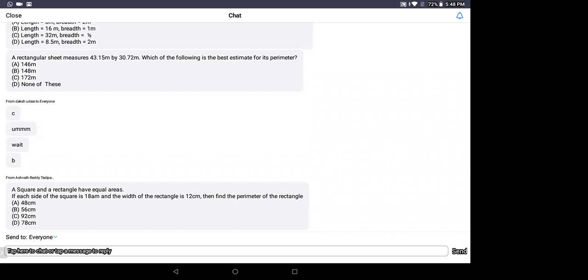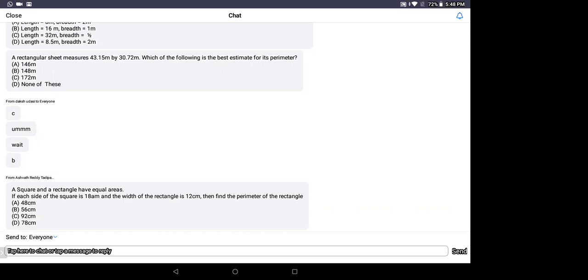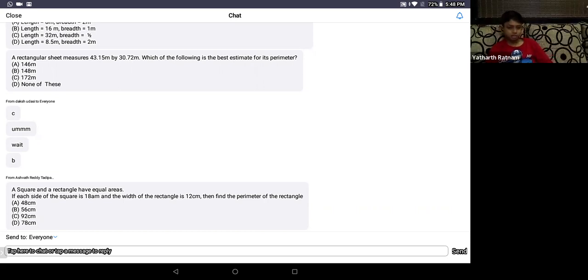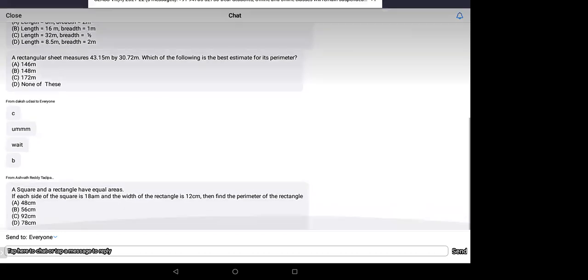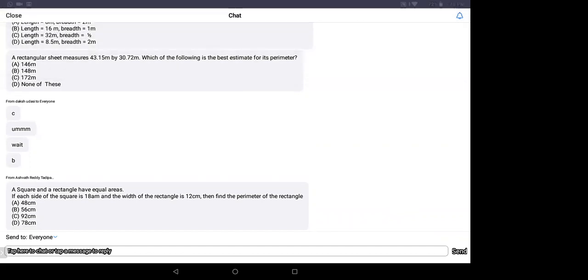Ashwath, if square and rectangle have equal areas, is it another question? Yes, ma'am, I think it's C option, ma'am. No, what we are doing is correct only, Nana. What we are doing is absolutely correct. Next, another question is shared. A square and rectangle have equal areas. If each side of square is 18 meters and the width is 12 centimeters, find perimeter of rectangle.